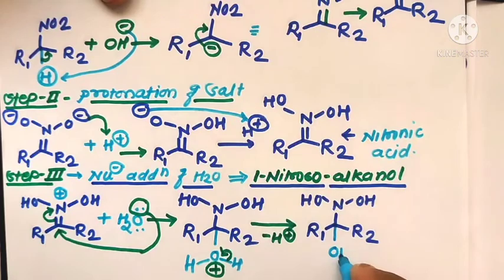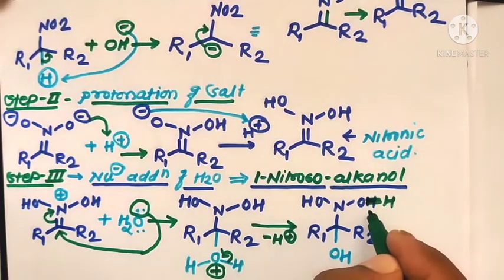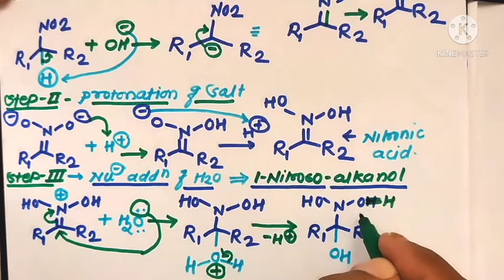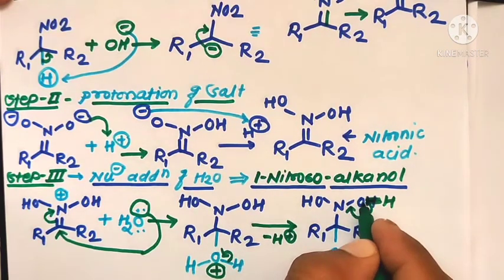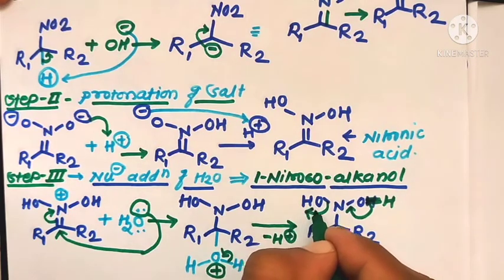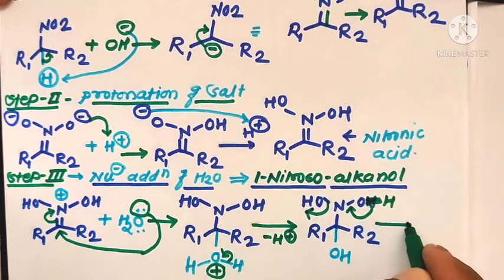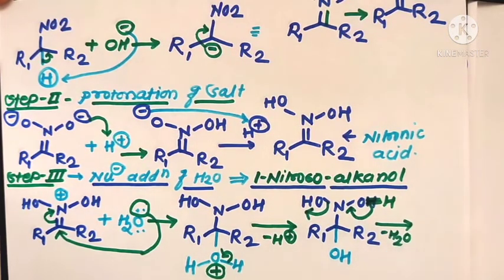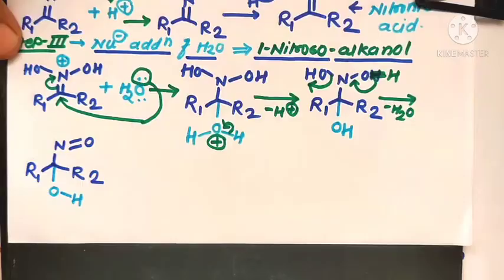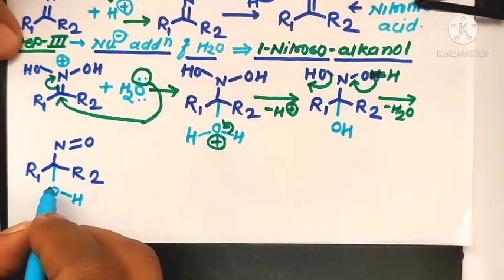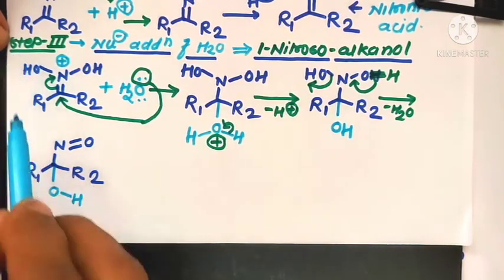This is a highly acidic molecule because three OH groups are present, and it is a less stable molecule. Therefore the bonding electrons shift toward the oxygen atom to form a single to double bond, and this group eliminates with its bonding pair of electrons, that is OH minus ion and H plus ion. So there is elimination of a water molecule, H2O, to form the product of step three, that is 1-nitroso alkanol, the formation of 1-nitroso alkanol as the product of step three.